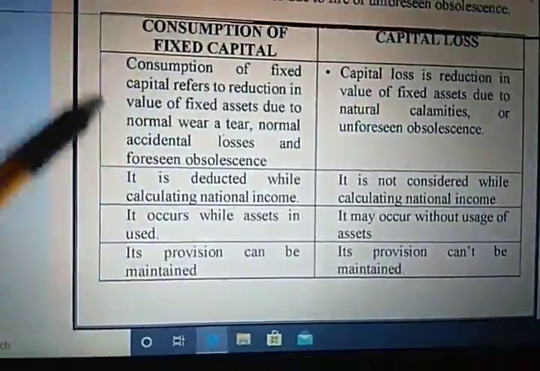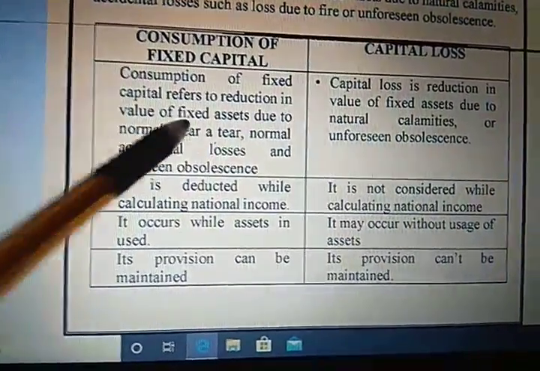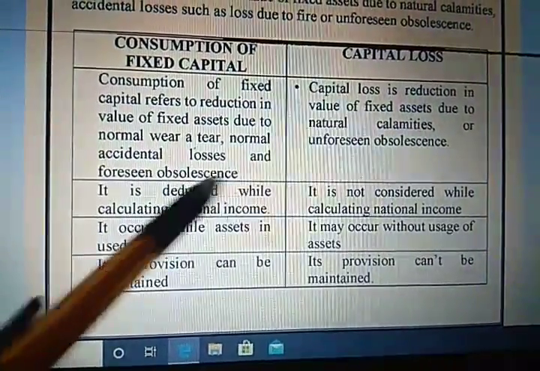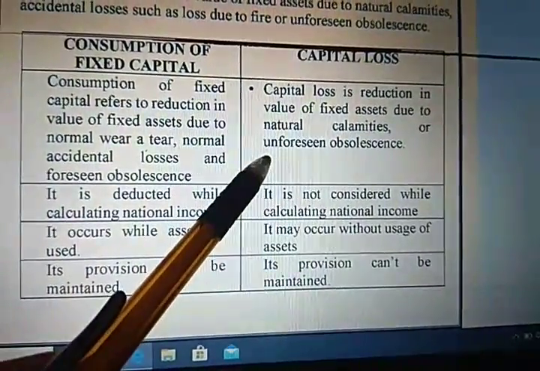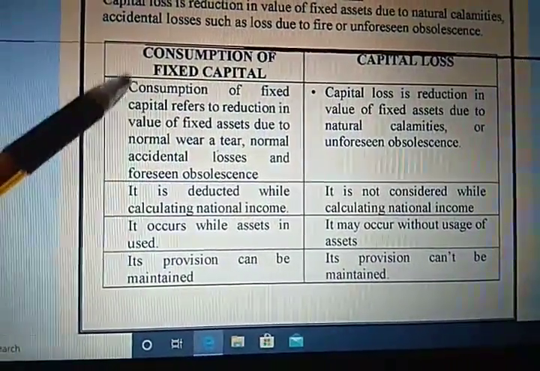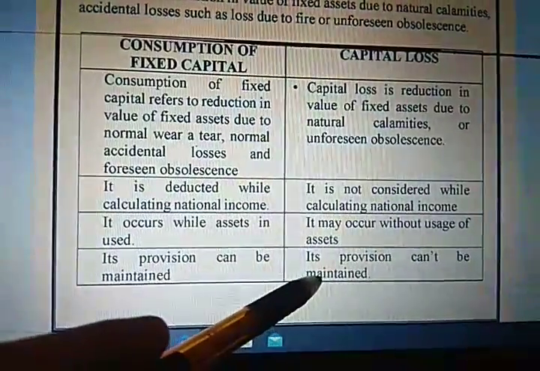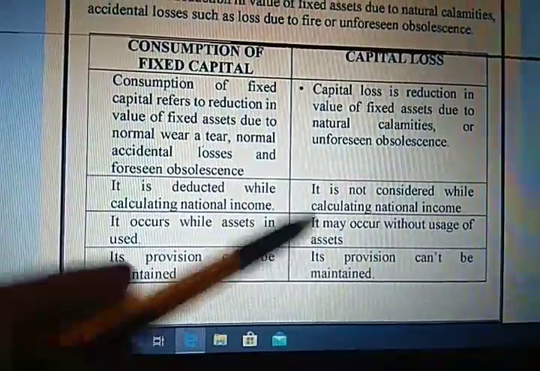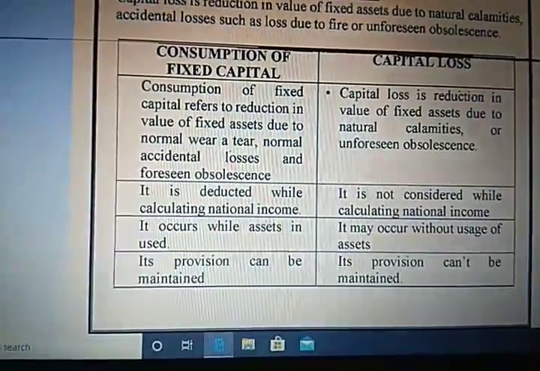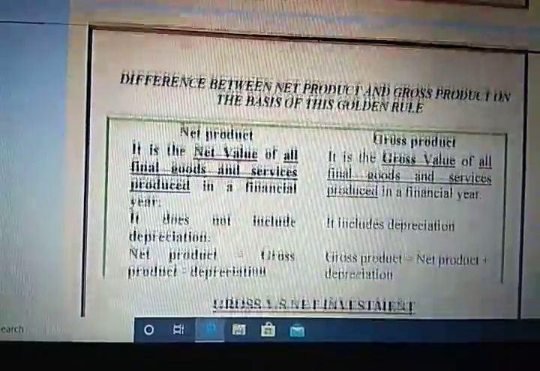So consumption of fixed capital refers to reduction in value of fixed asset due to normal wear and tear, normal accidental losses, and foreseen obsolescence. But capital loss is due to unforeseen obsolescence. For consumption of fixed capital or depreciation, we make a provision, but for capital loss, there is no provision maintained. And it may occur without usage of assets. Depreciation occurs only when you use the asset, the value of the asset goes down. So I hope this is clear to you.